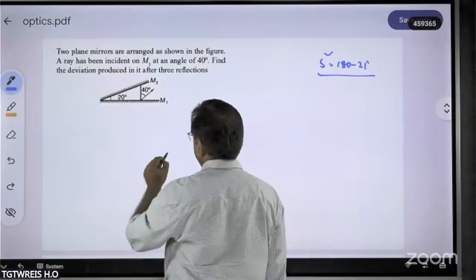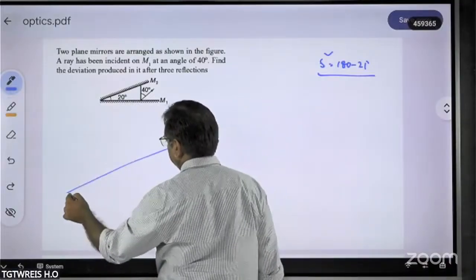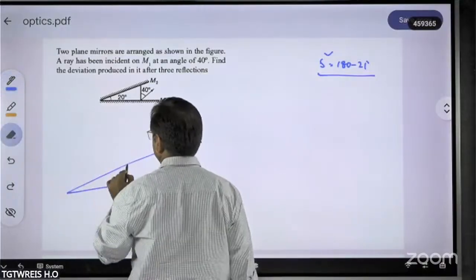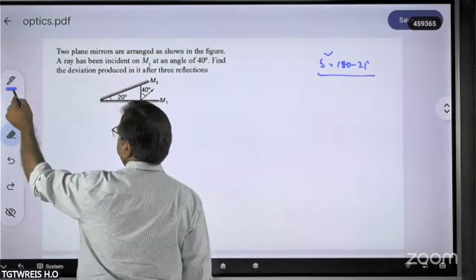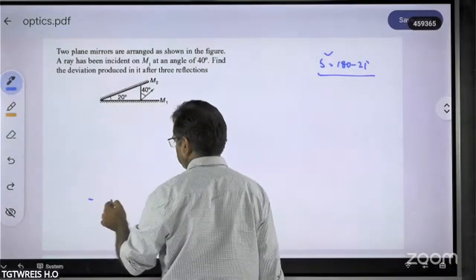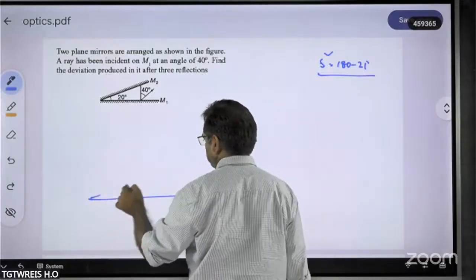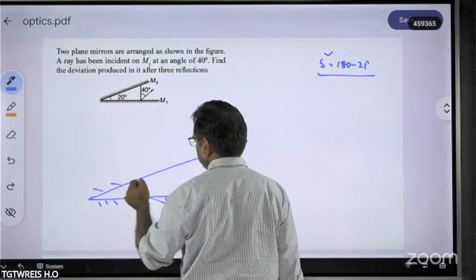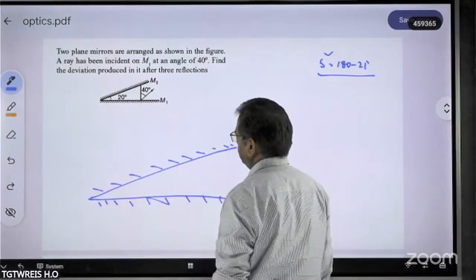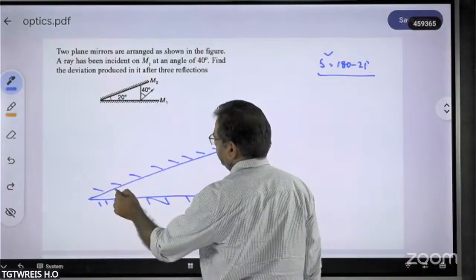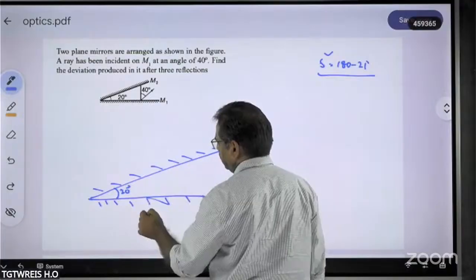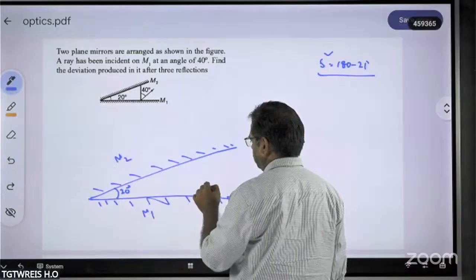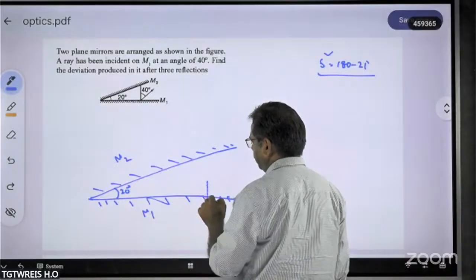So let me redraw this again. Plane mirrors. Yes, this angle is given to you as 20 degrees. This is the M1 mirror, this is the M2 mirror. Now this is the normal you have.